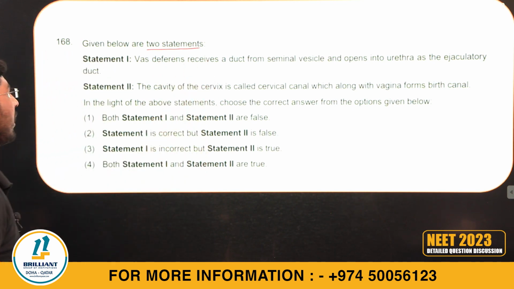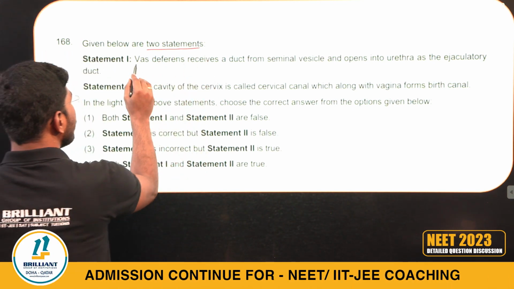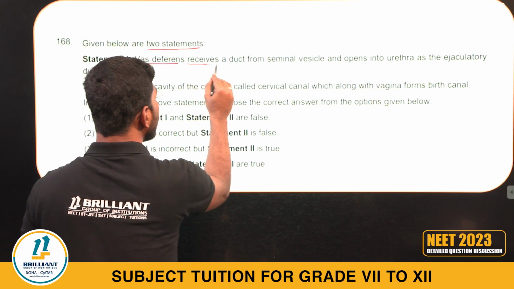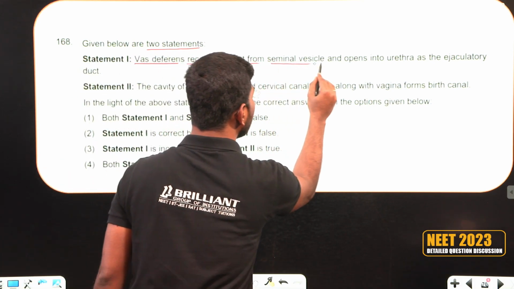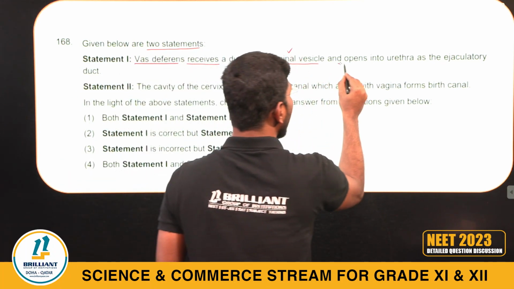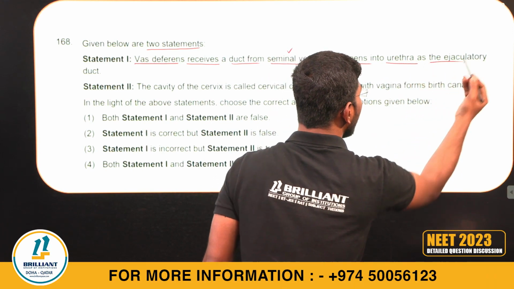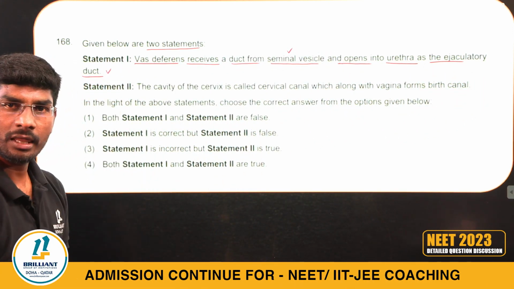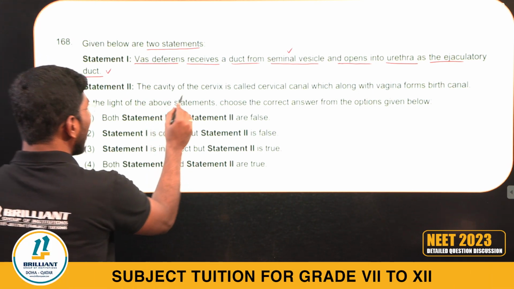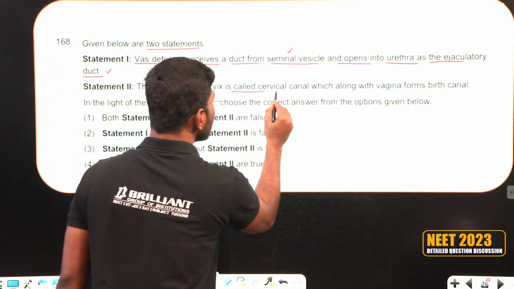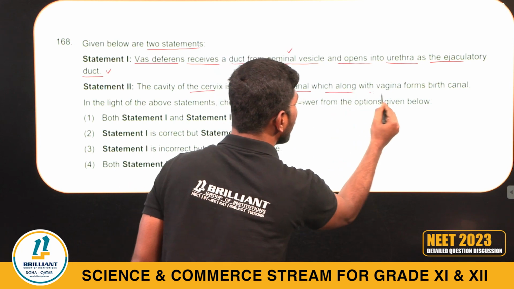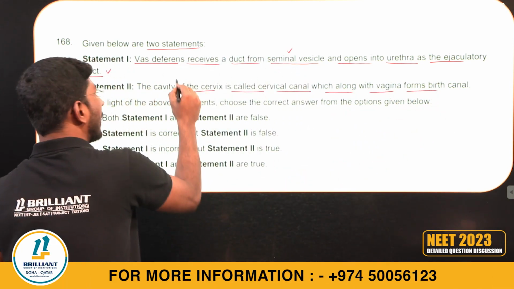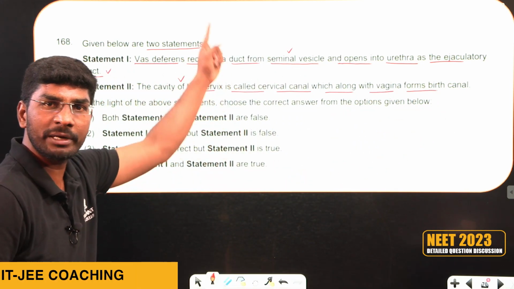Again two statements given. Statement 1: vas deferens receives a duct from the seminal vesicle and opens into the urethra as the ejaculatory duct. Done. Next: the cavity of the cervix is called the cervical canal, which along with the vagina forms the birth canal. Absolutely correct. Both statements are right.